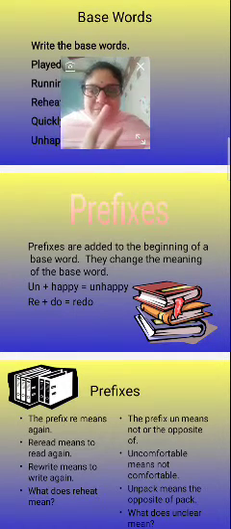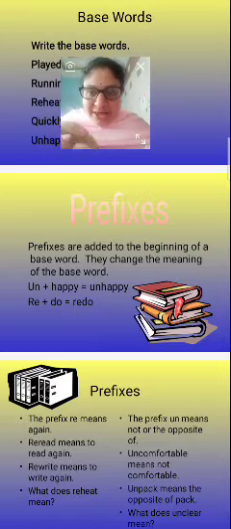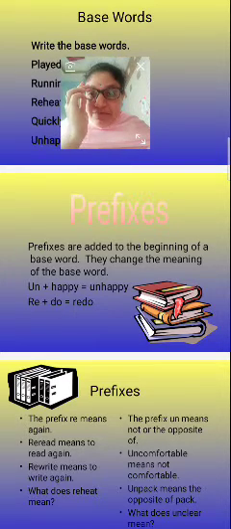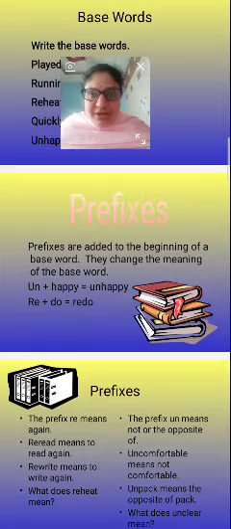So two different meanings. When the prefix is not added, it is one meaning, and when the prefix is added, it changes the meaning completely. Without the prefix, the word is different.